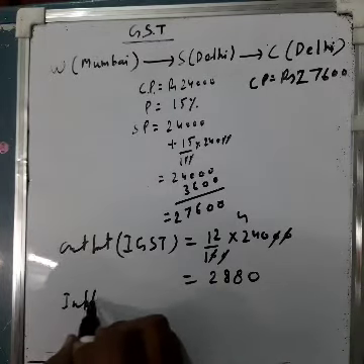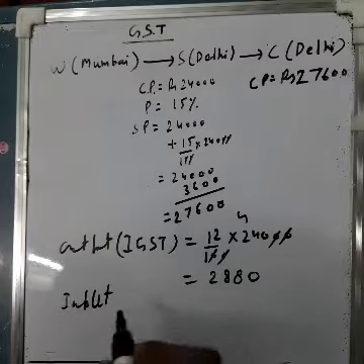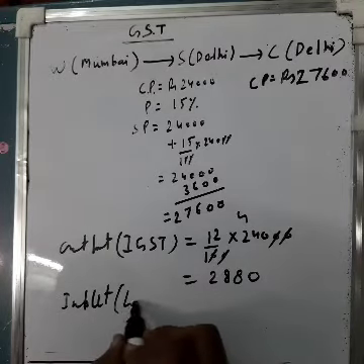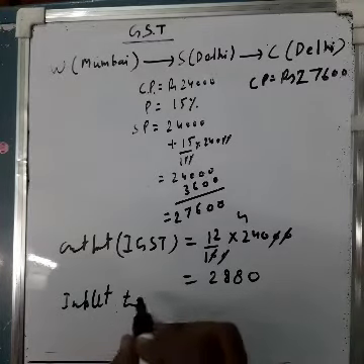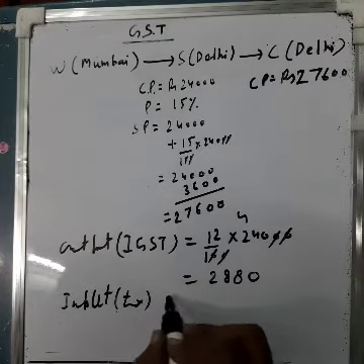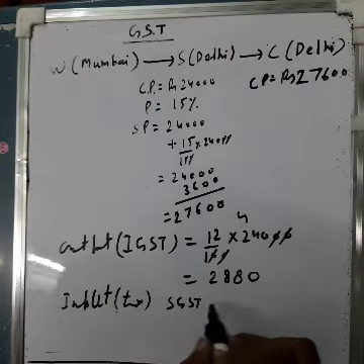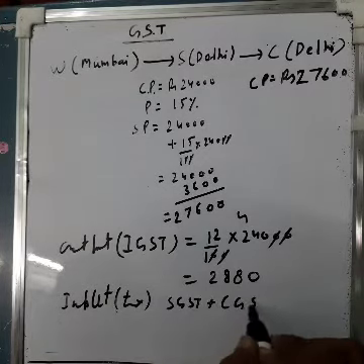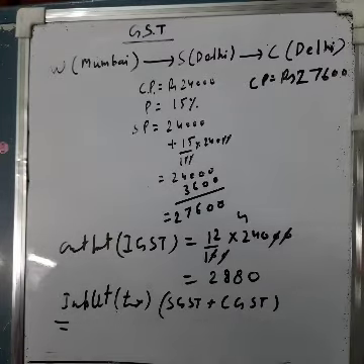Input tax means input tax will be SGST plus CGST. Both we will calculate at the rate of 6%, you know very well.